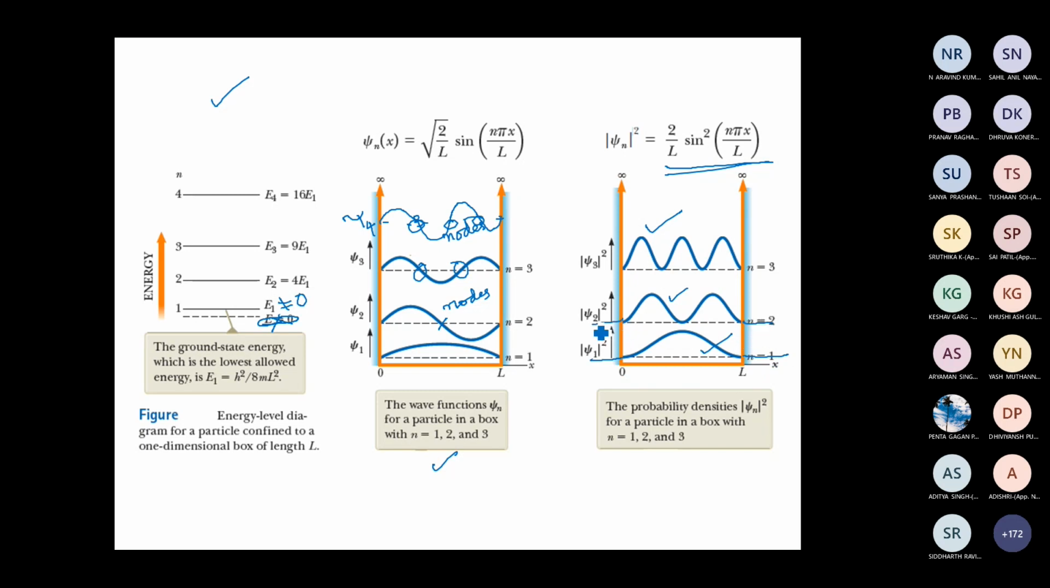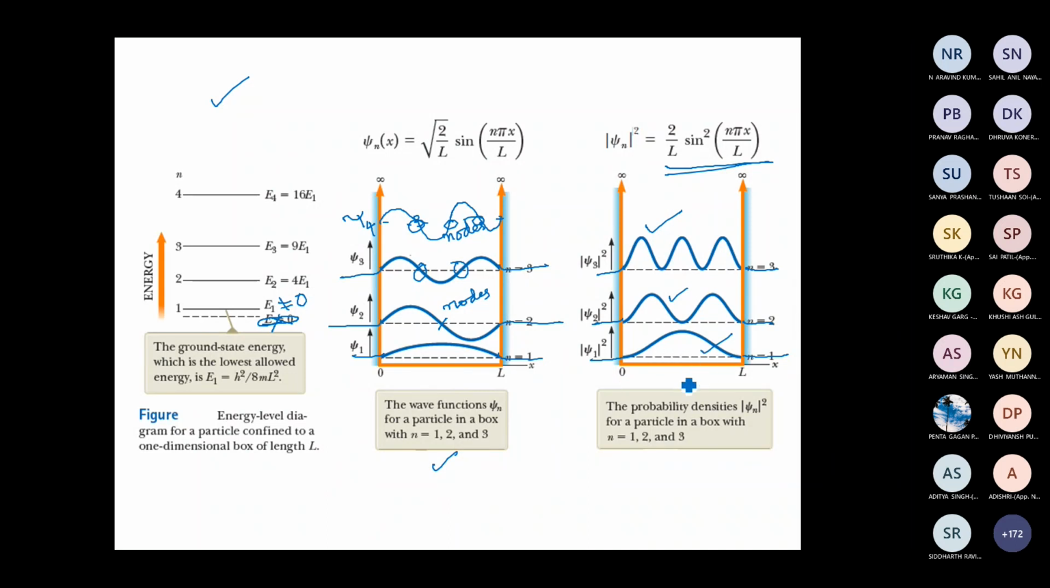It will be 0 because the probability of finding the particle outside the box is 0, or the wave function outside the box is 0. So if you extend the wave function outside the box, it will be 0 in all this region. So the region outside the box, the wave function and the probability density will be equal to 0.